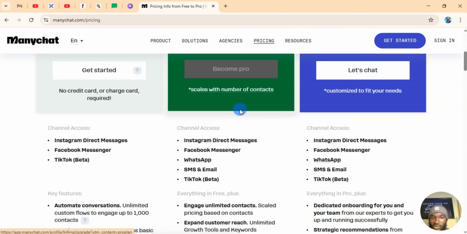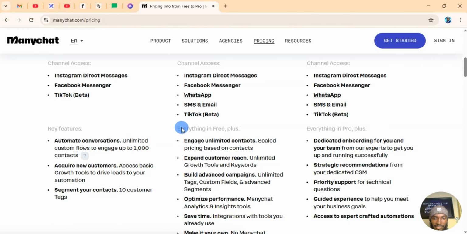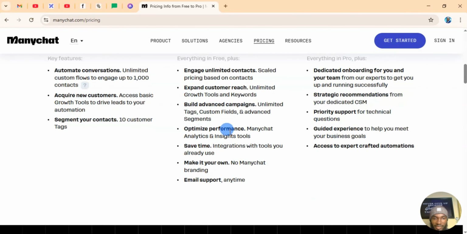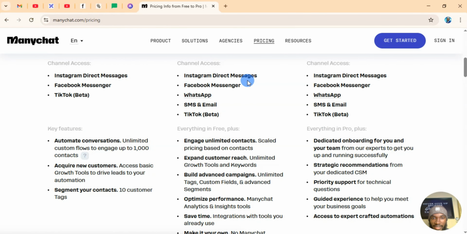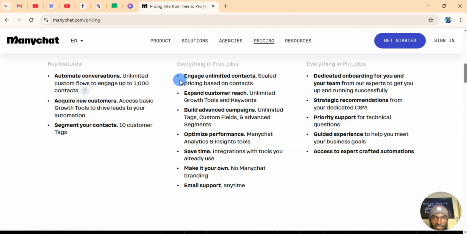This is what you get for $15 per month. You have access to all of this, as you can see: Instagram direct messages, Facebook direct messages, WhatsApp, SMS, and TikTok. You can send to your TikTok, and engage unlimited contacts. The free plan is 1,000 contacts; this is unlimited, no matter the number, right?